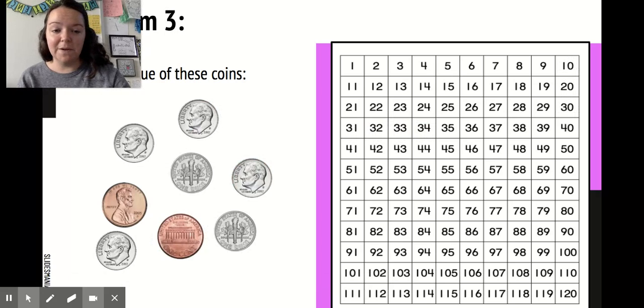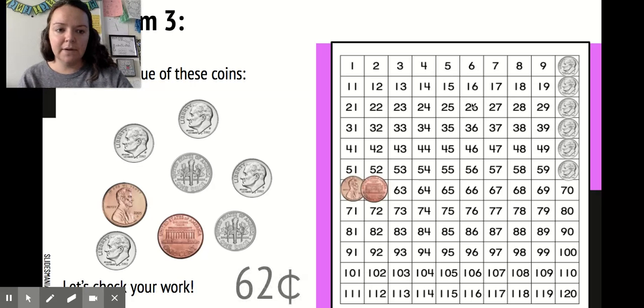Here's the next one. All right, pennies or dimes first? I'm going to start with my dimes. So let's put our dimes up. Let's count these by tens, sorry: 10, 20, 30, 40, 50, 60. Now doing our ones: 61, 62. So this is worth 62 cents.